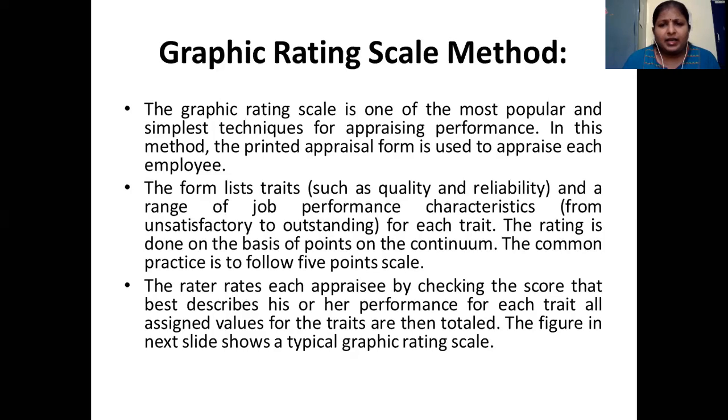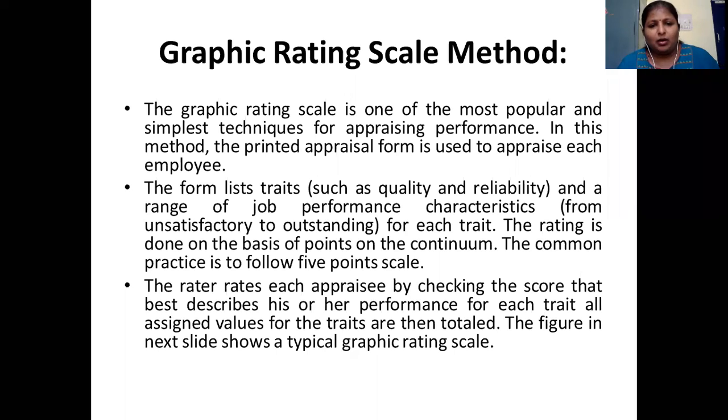The graphic rating scale is one of the most popular and simplest techniques of appraising performance. In this method, as I already told you, it's a printed appraisal form which is used to appraise each employee. For every employee, a separate form is used. The form has traits such as quality and reliability, and it ranges from unsatisfactory to outstanding job performance characteristics. As I told you, there is always a negative to positive performance rating scale here.